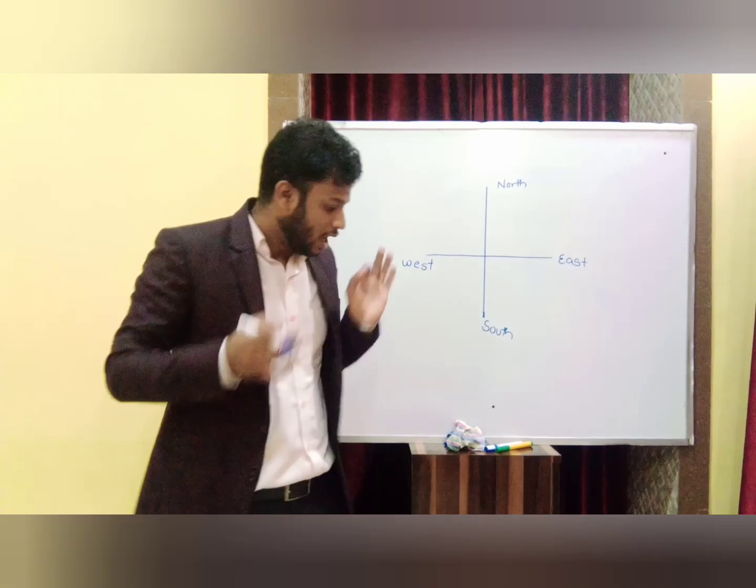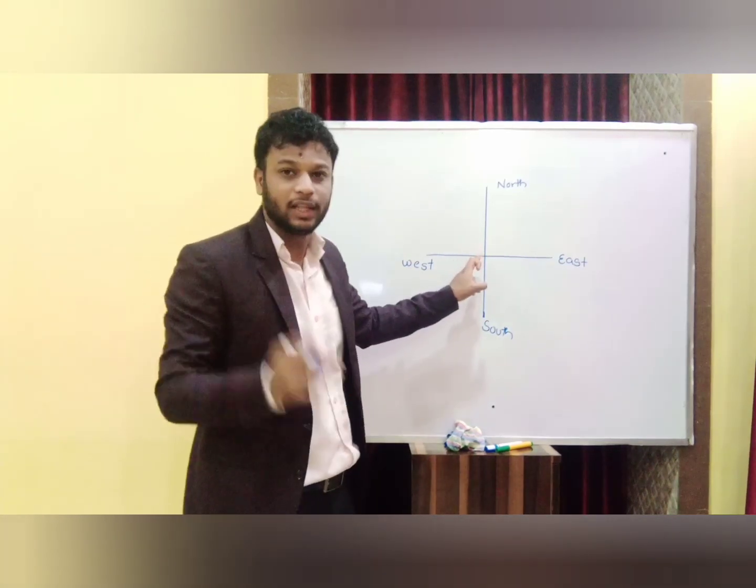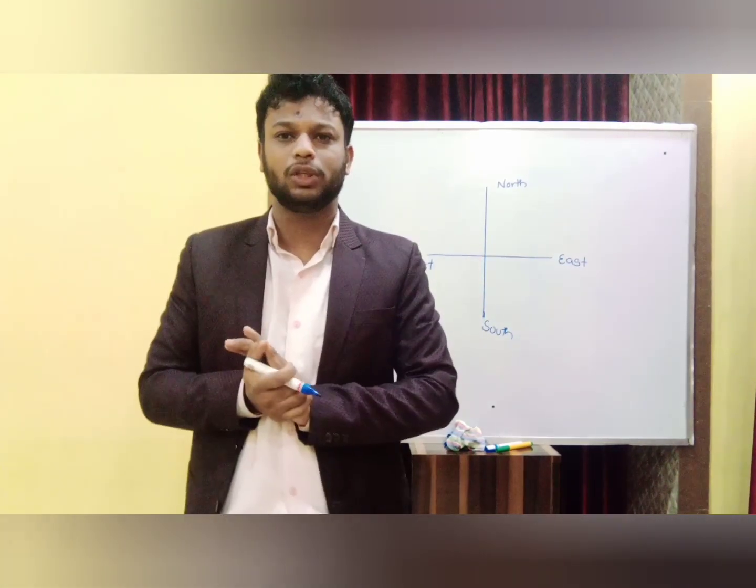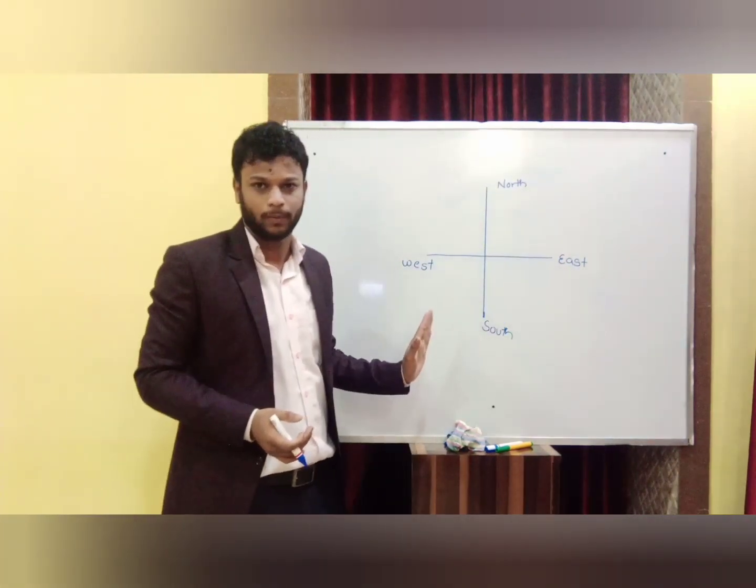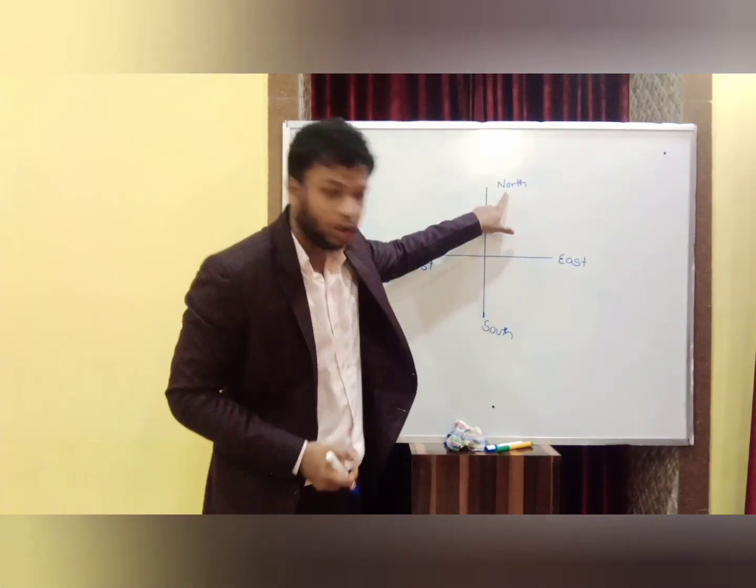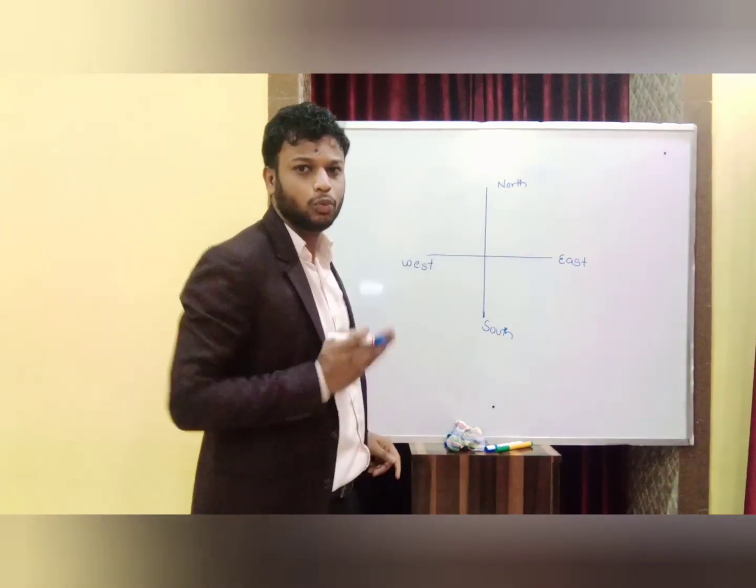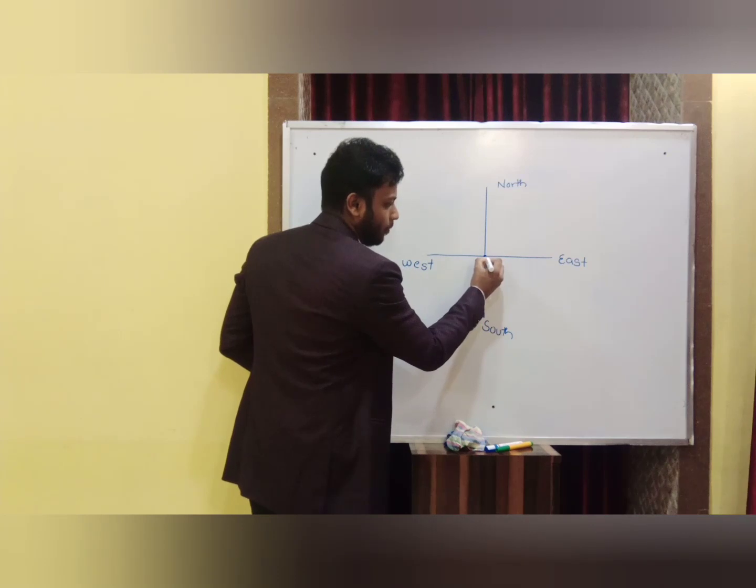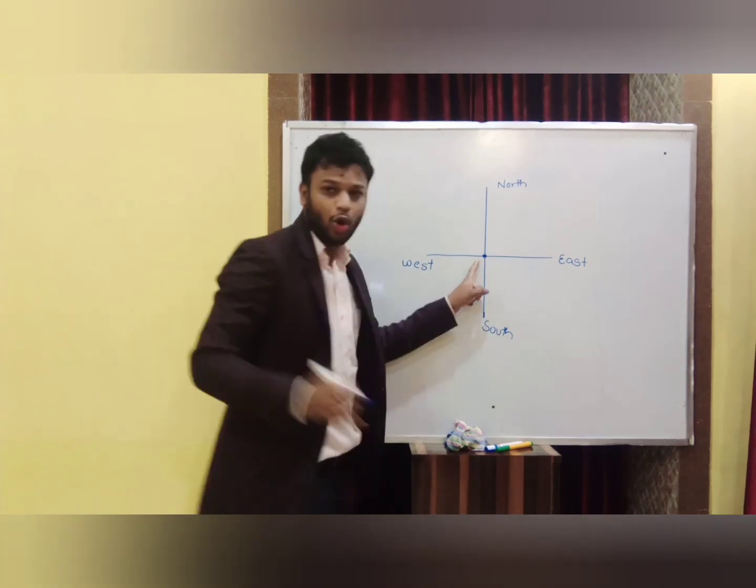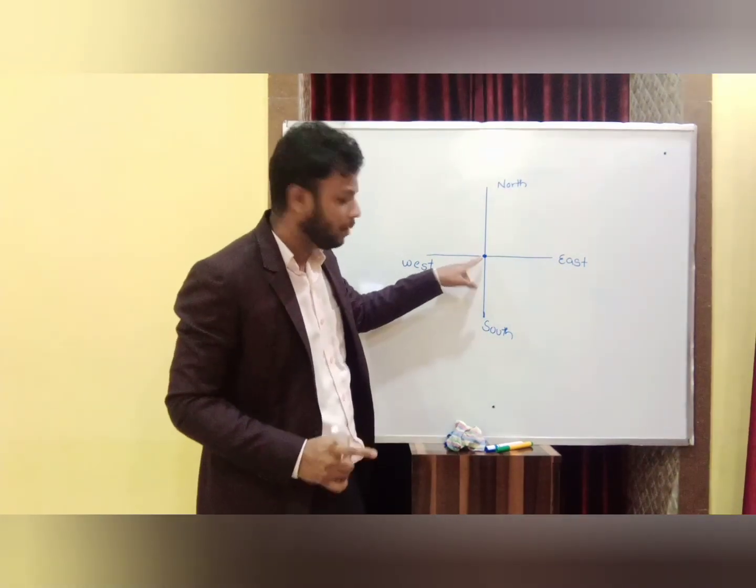Which says a person moving towards the north. Whenever a question on direction is given, first you have to draw this. North is here, right? So a person is going towards north. We have to start the journey from zero. Always start your journey from zero.